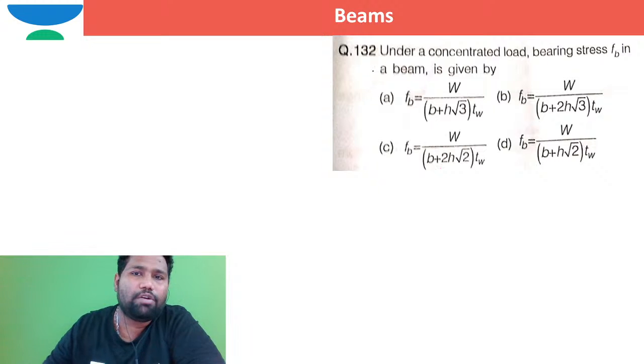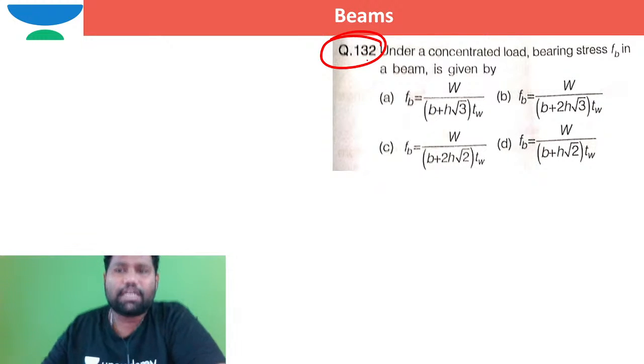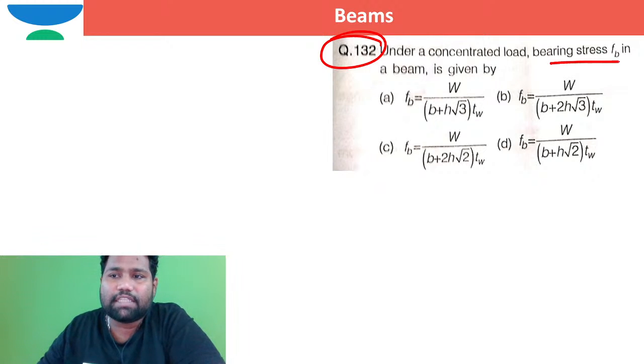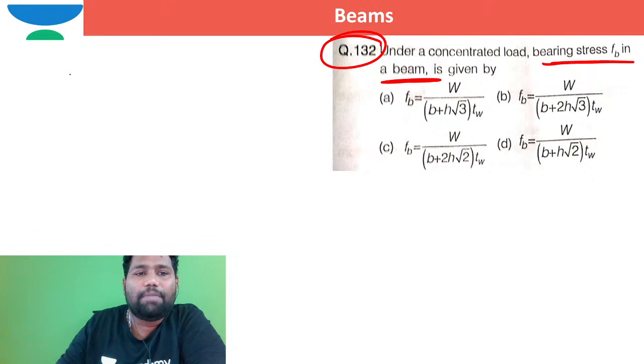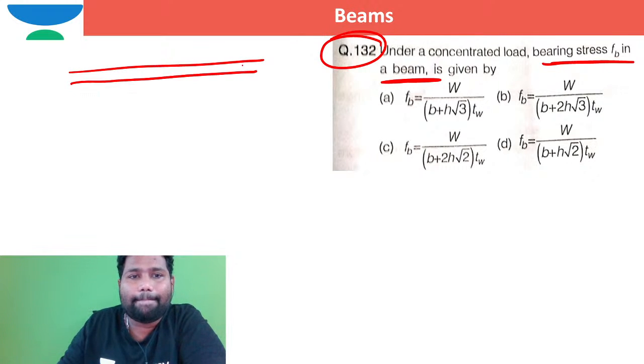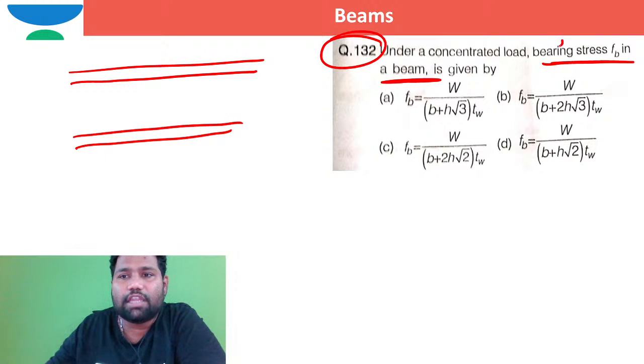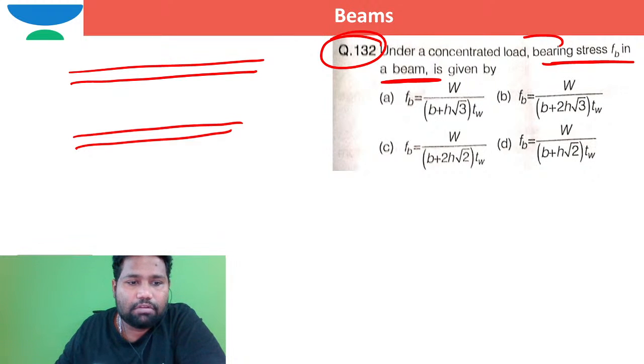I hope you are able to see this next question. Under a concentrated load, what is the bearing stress FB in the beam? Let us suppose this is a beam, brother. Another name for bearing failure is web crippling failure.